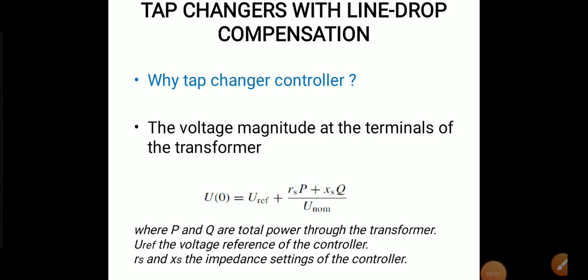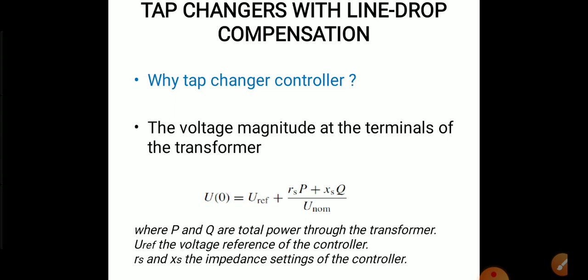Tap changers with line drop compensation. So why are tap changer controllers used? In order to improve the voltage regulation along the distribution feeder, this tap changer controller will be equipped, and this is the so-called line drop compensation.